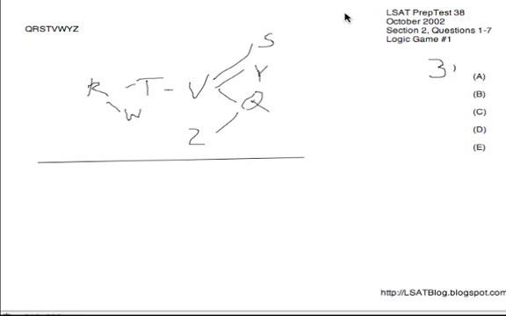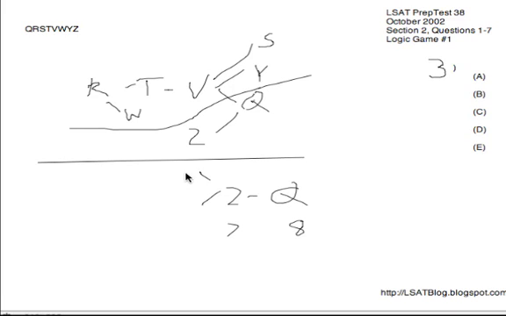Next, number 3, if we had Z on 7. So they're limiting the scenario further here. If Z was on 7, we'd have to have Q on 8 coming after it, and then everything else would have to come before. So what would this diagram end up looking like? I would recommend, if you like, creating a more specific diagram for this question. You don't have to if you become comfortable enough with these games over time, but for now I'm going to show you. If we had Z on 7 and Q on 8, everything else, R, W, T, V, S, Y would have to come before it.